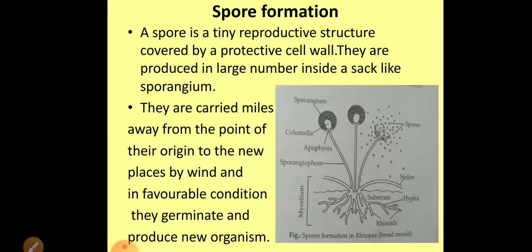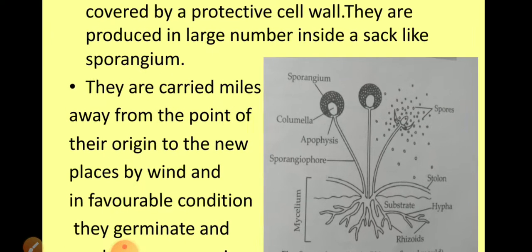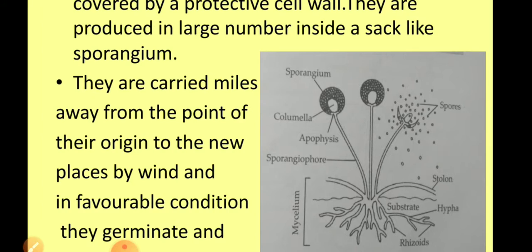Okay, now next is spore formation. This is the process of spore formation, in this diagram you can see. Now first thing is, what is a spore? A spore is a tiny reproductive structure that is covered by a protective cell wall. You can see in the diagram these